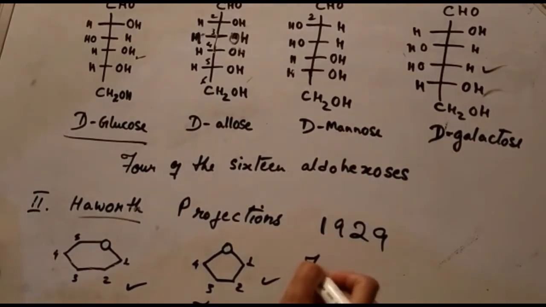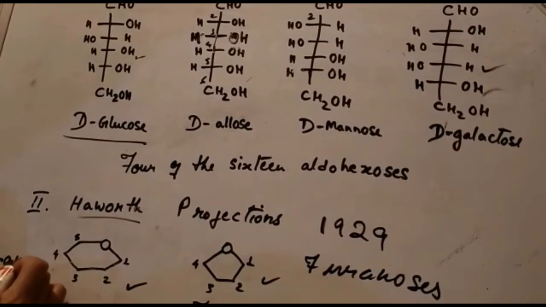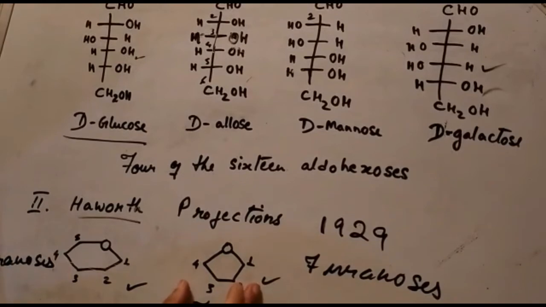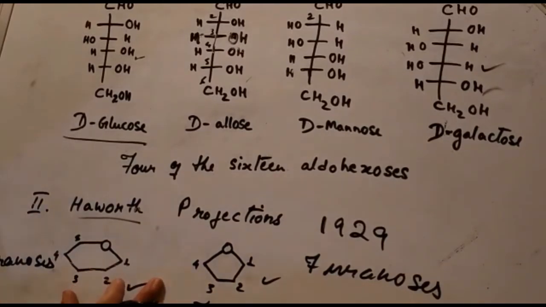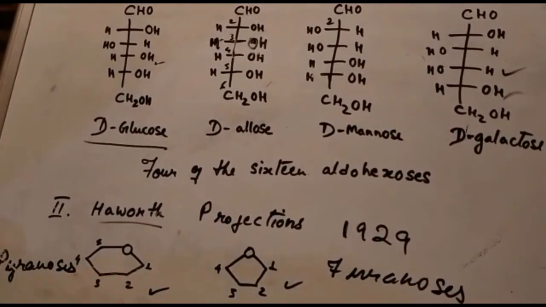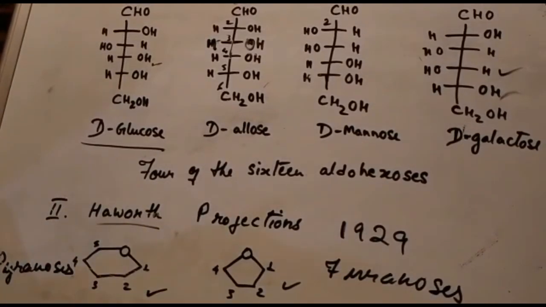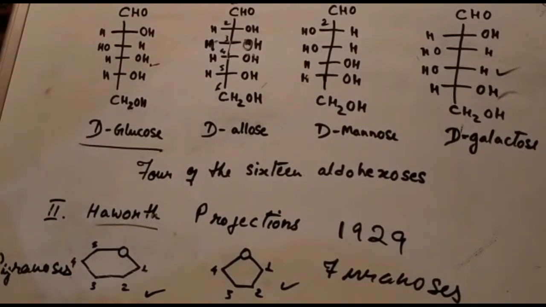These 5 membered are termed as furanoses and the 6 membered as pyranoses. Okay, so the 5 membered rings of monosaccharide molecules are termed as furanoses, whereas the 6 membered are termed as the pyranoses. So the Haworth projection represents the carbohydrate molecule in its cyclical form.